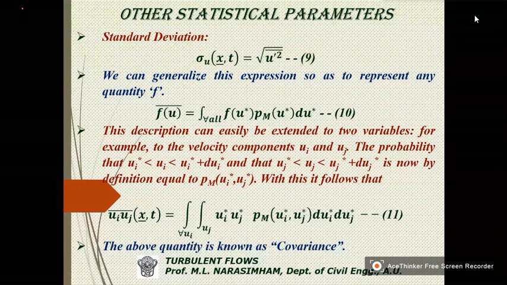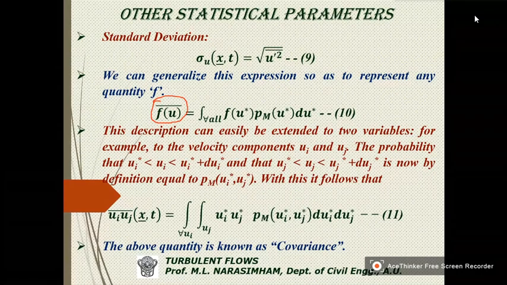We are interested in P1, P2, P3, tau 1, tau 2, tau 3, like that, because all are possibly fluctuating parameters. So what we do is we write a general expression saying that F u bar is equal to F u.